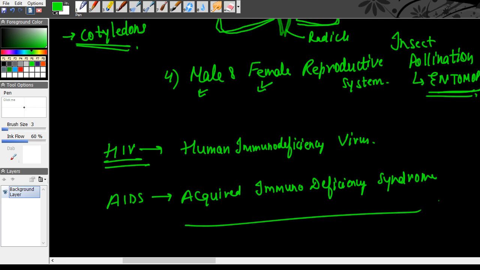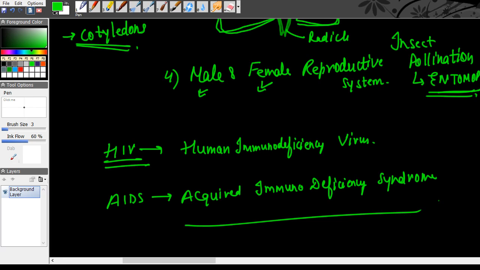They are both viral diseases. AIDS is a disease caused by the HIV virus, which infects the cells of the body. Ultimately, it will lead to infection of different cells, and ultimately to death because there will be several problems. Lymph nodes will be affected, then the lymphatic system and lymphatic vessels will be affected.